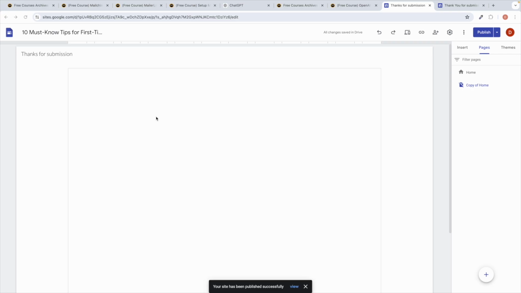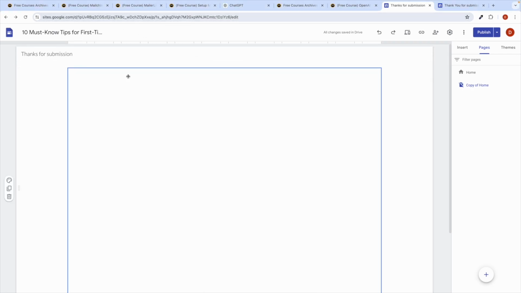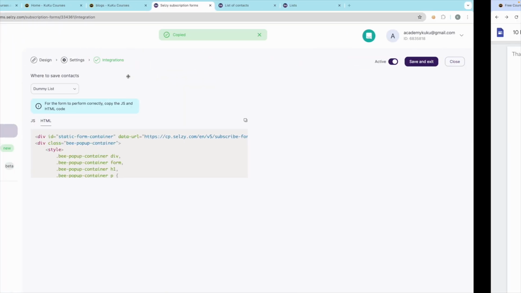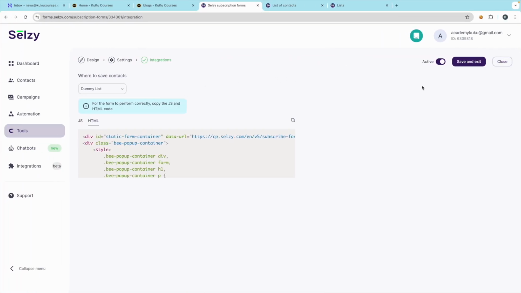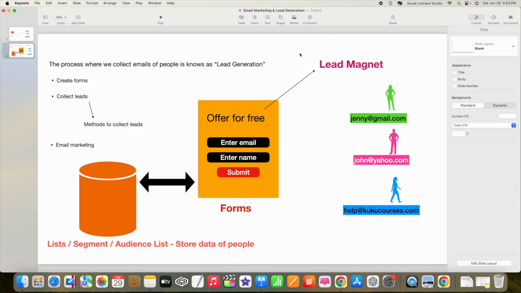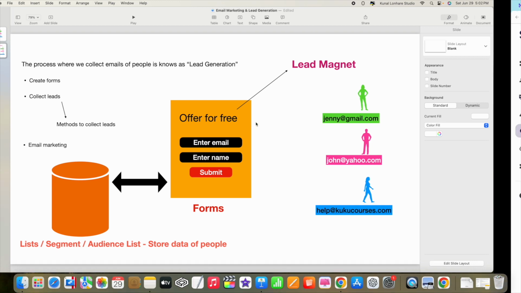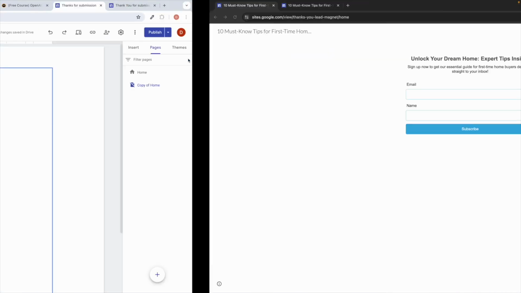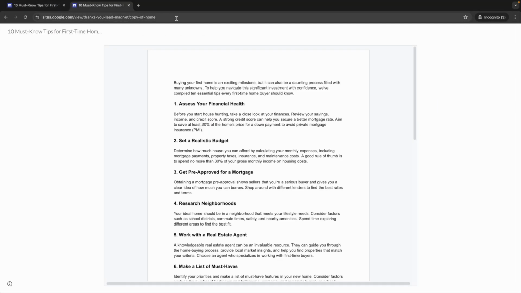So my friends, that is how we can create the forms very easily. Just click on the save and exit button. Okay, so now guys, we just have to configure one thing. As I have told you, we have got the thank you page. So just make sure that you copy the thank you page URL.